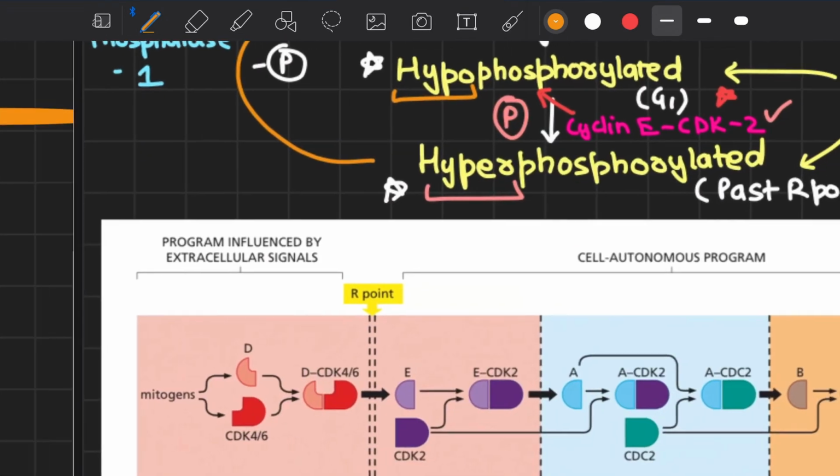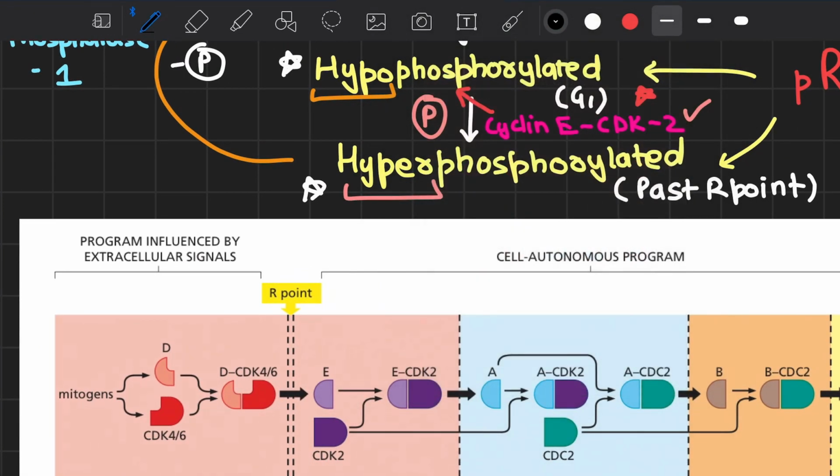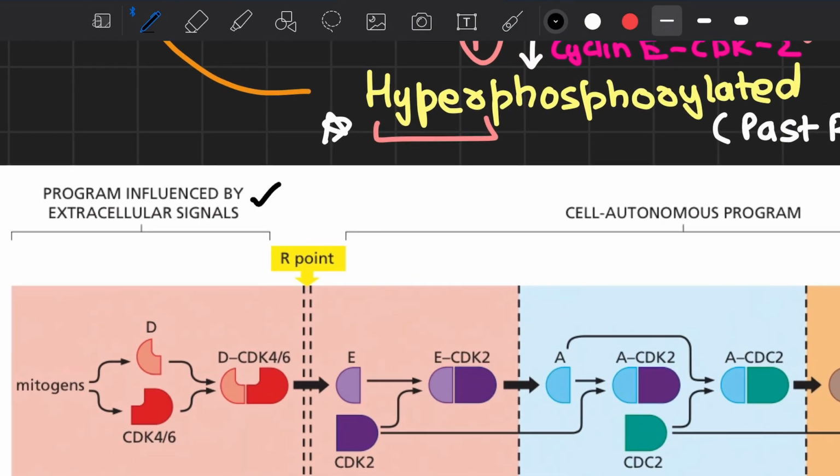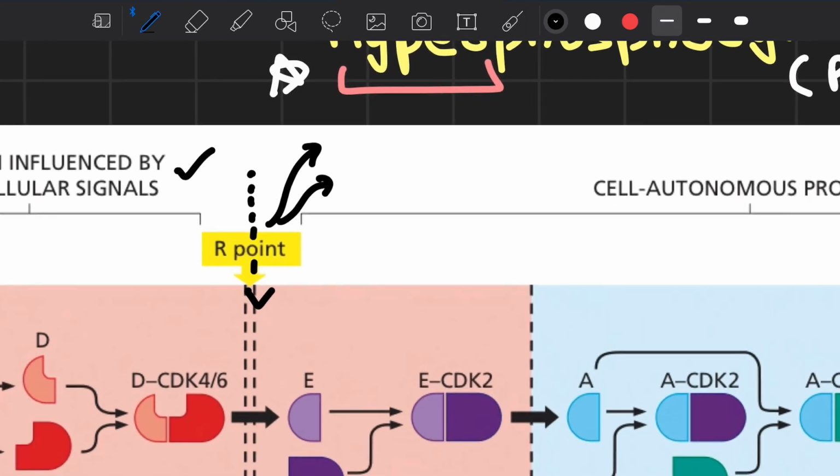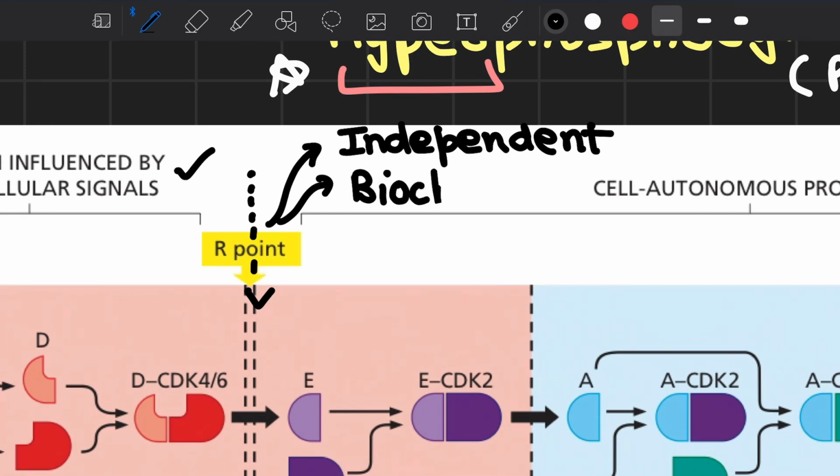So as we saw, just a repetition, the program influenced by extracellular signals is just up to the point of the R point. Now, as we studied, the R point signifies two things. It signifies that the cell has become independent and will not require growth signals. The second thing basically corresponds to a major biochemical alteration that has taken place.